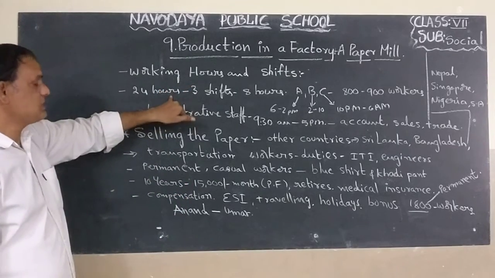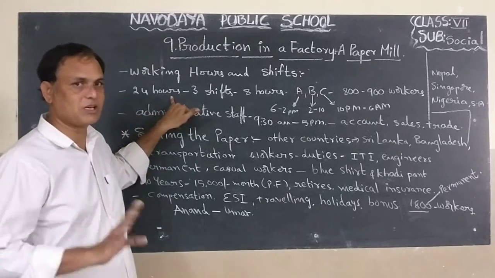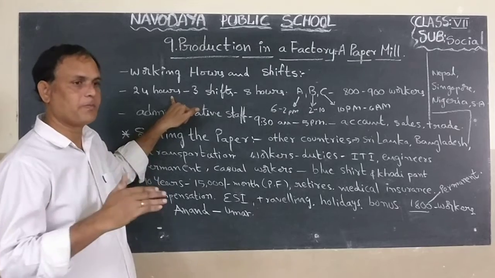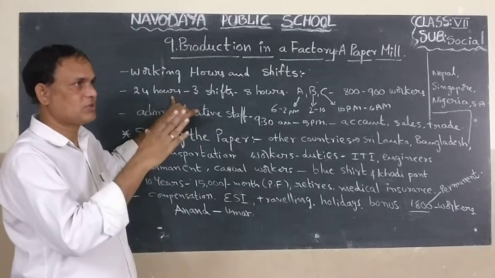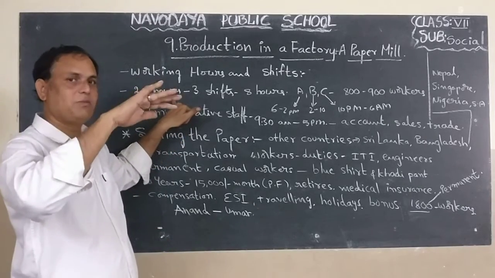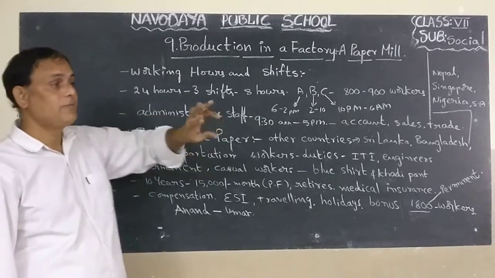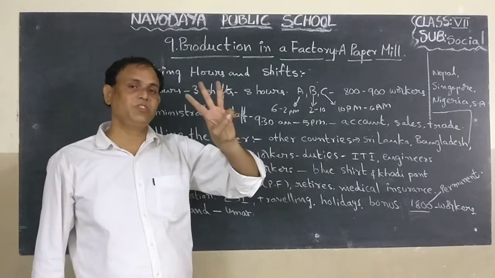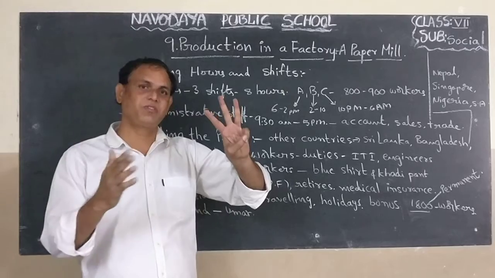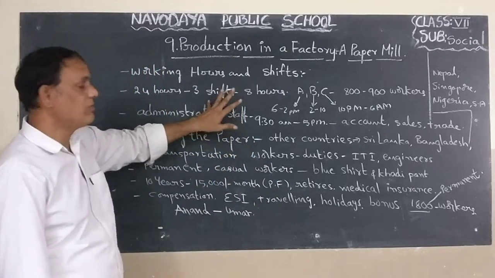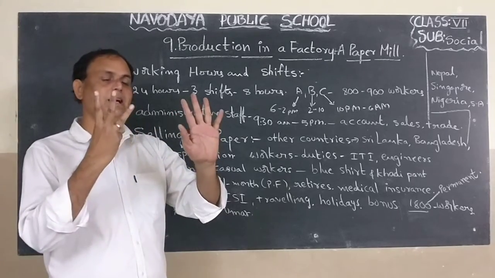Here the industry or factory is running 24 hours. It will not stop children. 24 hours it will work, from day to night also working. Okay. From 6 to the next 6. That means 24 hours. But how are the workers working? Here 3 shifts are there children. So workers are coming shift wise. Okay. For example, every worker has to do 8 hours a day. How many hours? 8 hours a day.